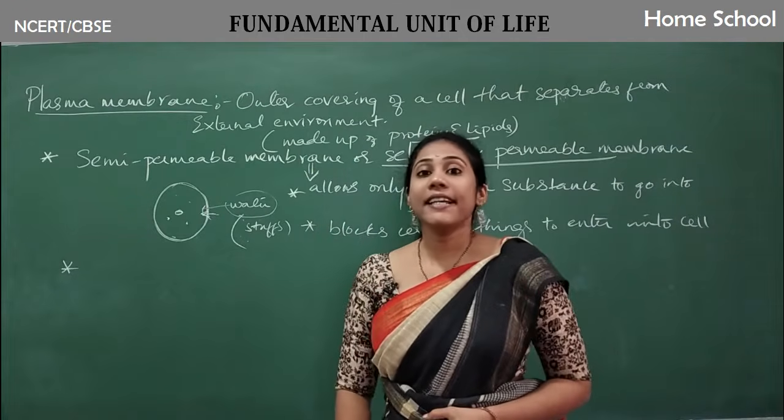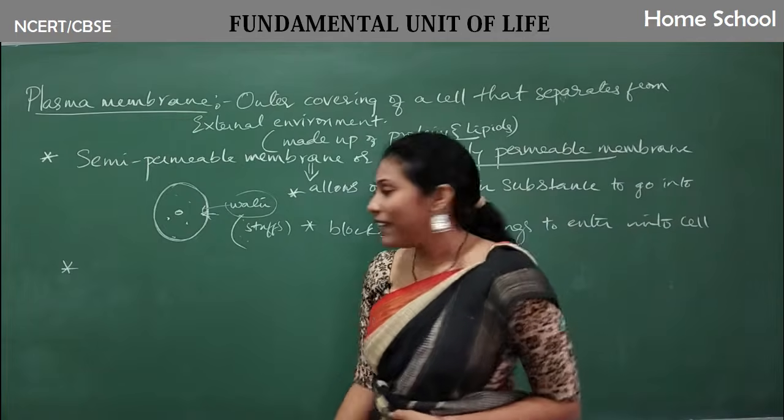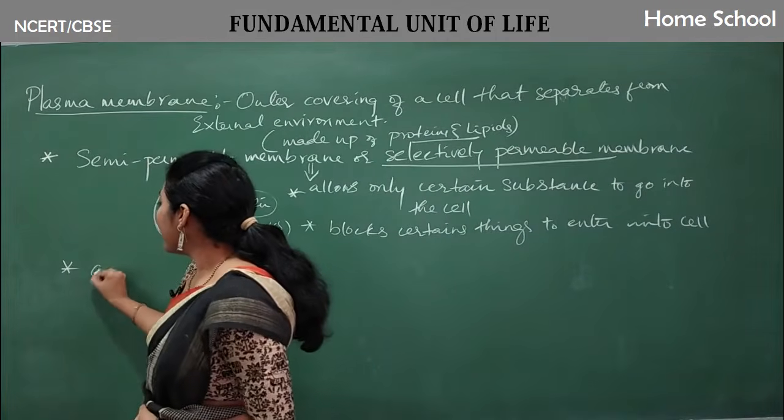The process is diffusion. Say you can write a point here.